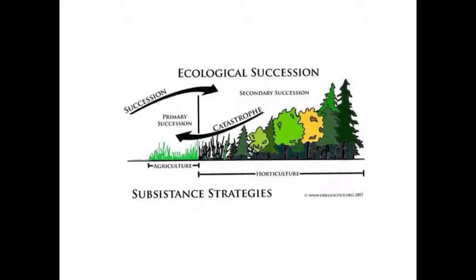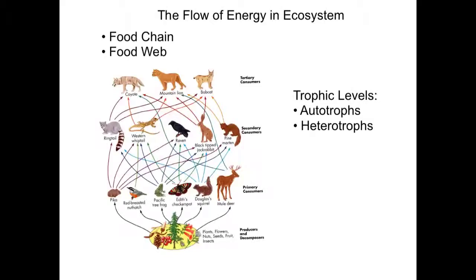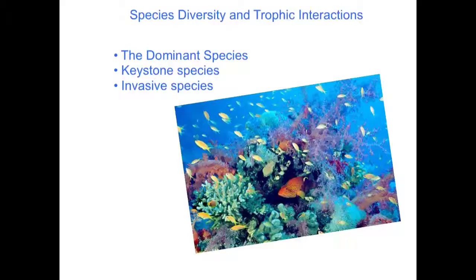Ecological succession is the change in the composition of species over time, and there is primary succession and secondary succession. The flow of energy in an ecosystem is described by a food chain and a food web, which is an expanded version of a food chain. The dominant species is the most abundant species. A keystone species is one that has a strong influence on the health of a community or ecosystem. An invasive species is an introduced species that proliferates and displaces native species.